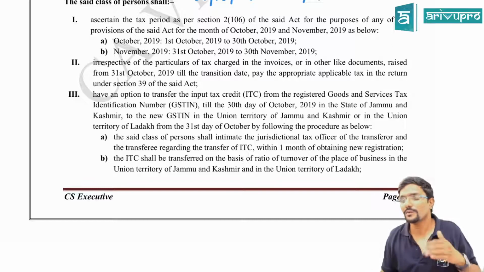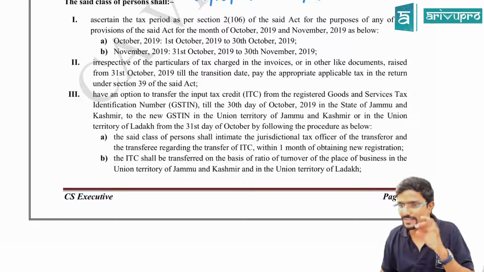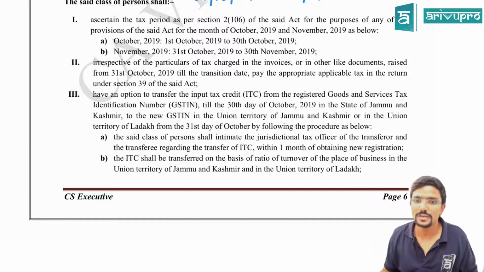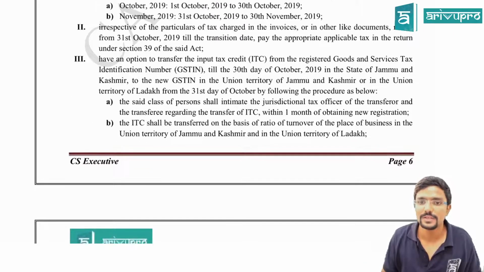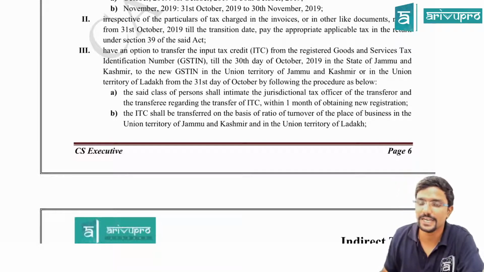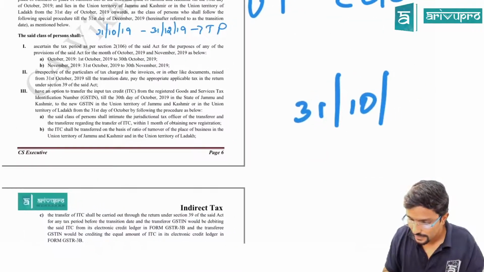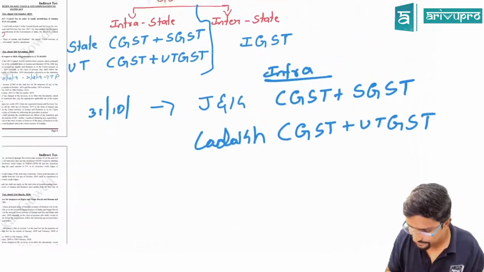Because you would have been charging CGST, SGST, now you are charging UTGST. That doesn't mean that just because the name changed, the rate will also change. Clear? So the rate will remain the same. Next, third, I have an option to transfer the input tax credit from the registered goods and services tax identification number, that is the GSTN registration number, till the 30th day of October in the state of Jammu and Kashmir to the new GSTN in the Union Territory of Jammu and Kashmir or the Union Territory of Ladakh from 31st day of October by the following procedure. Now, till 30th October, you will be having some credit.